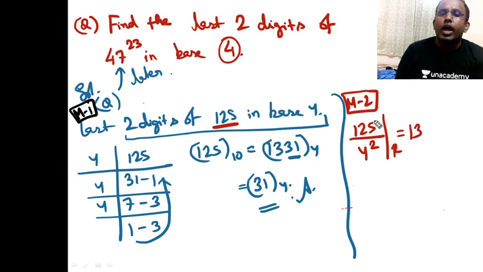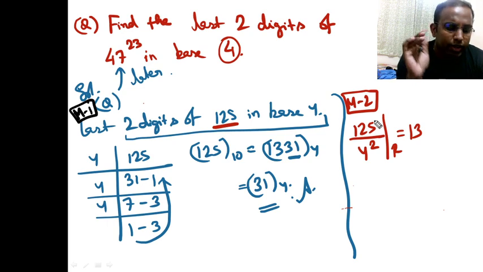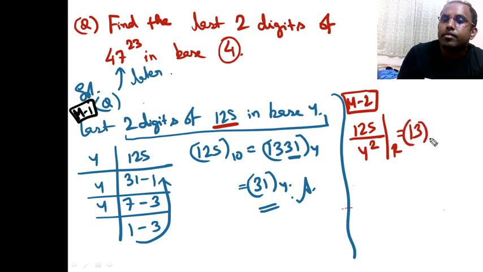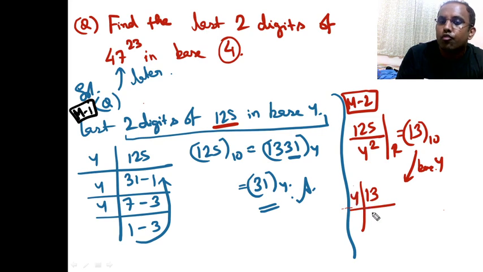But right now I have not converted to base 4. It's still in base 10 only, because 125 was in base 10 and I divided by 4 square. So this 13 is in base 10. Now convert this to base 4. See what happens now. So 13, if I convert to base 4, 4 times 3 is 12 and the remainder is 1. What is the answer? 31. So 13 in base 10 becomes 31 in base 4. That should be the answer.